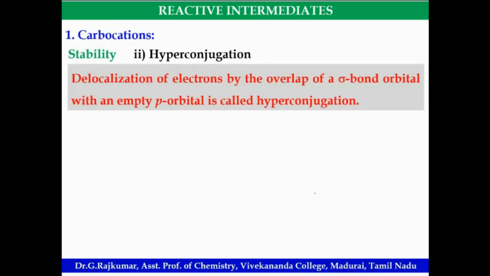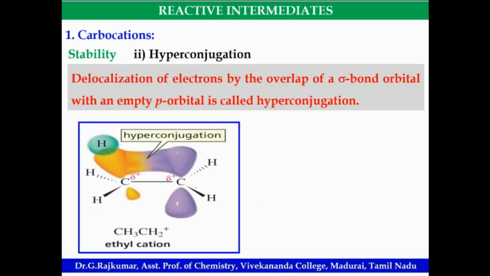So hyperconjugation is nothing but the delocalization of electrons by the overlapping of a sigma bond orbital with its empty p orbital on the adjacent carbon. Look at this. So this is ethyl carbocation, CH3 CH2 plus. This carbon is now delta plus. So it is an empty p orbital. Here there are fully filled orbitals.